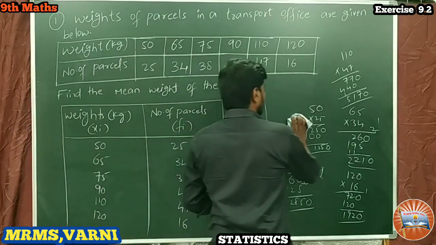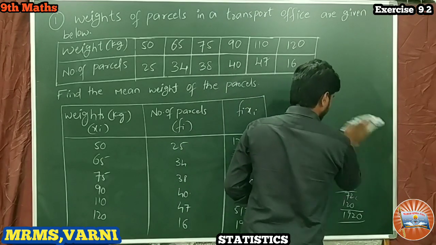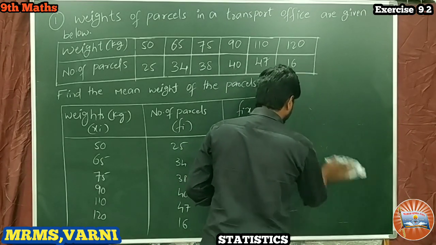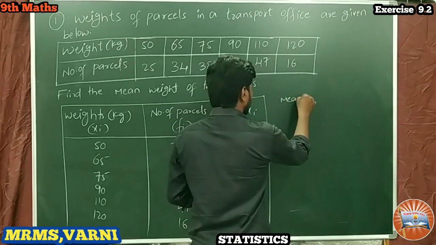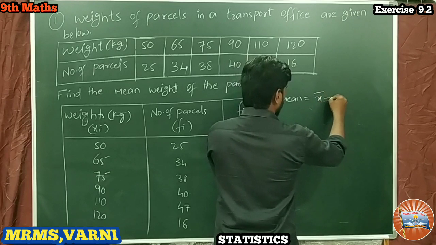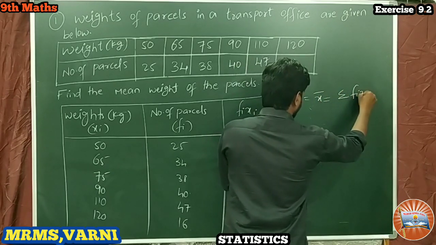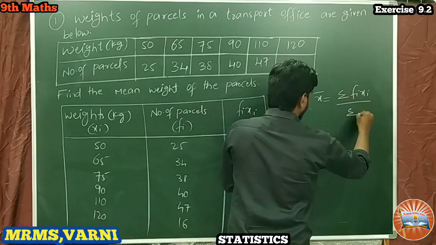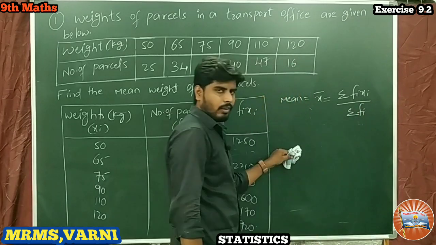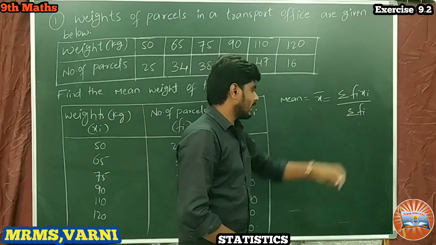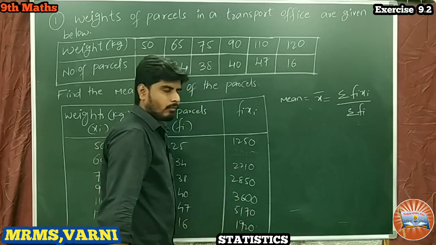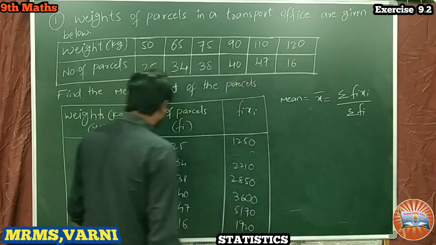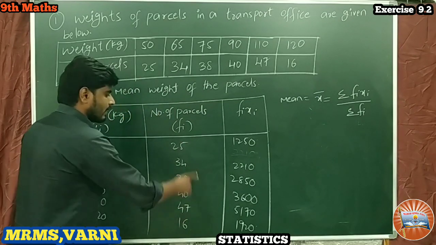Now, the formula is the mean, x bar, equal to sigma fi xi by sigma fi. Sigma fi xi is the sum of all these products, and sigma fi is the sum of all these frequencies.